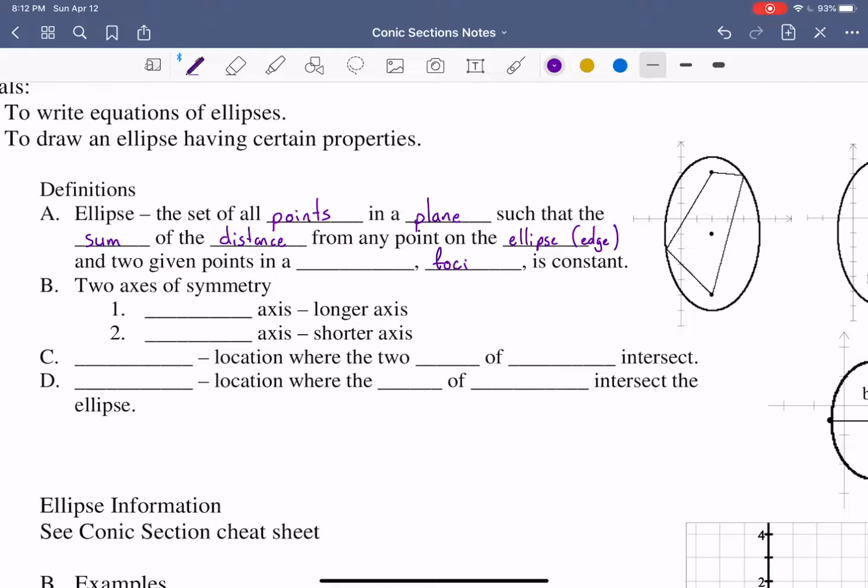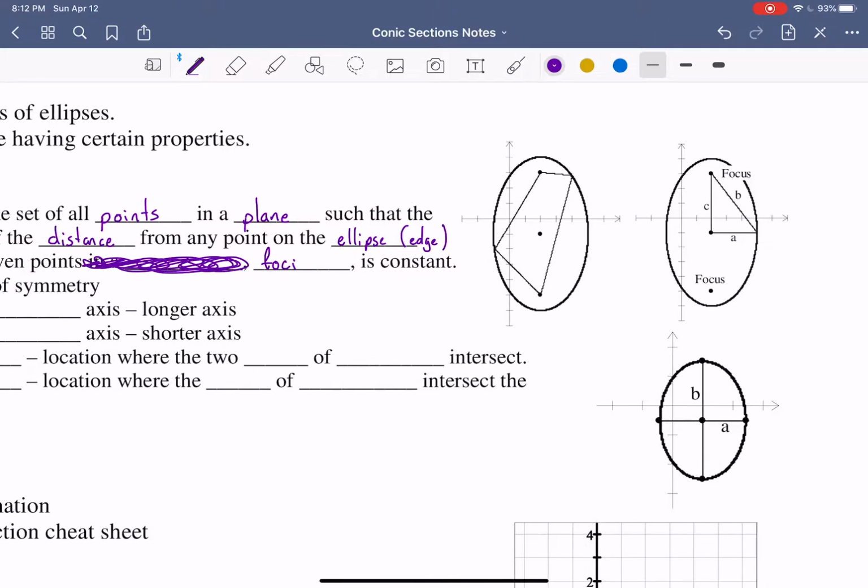The two given points are the foci. So here we see an ellipse.